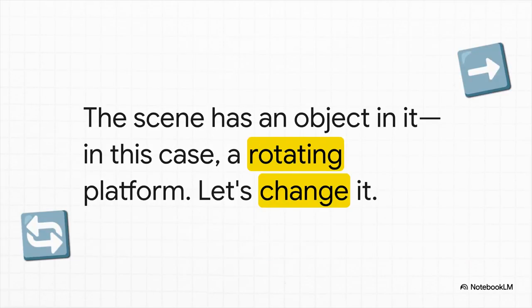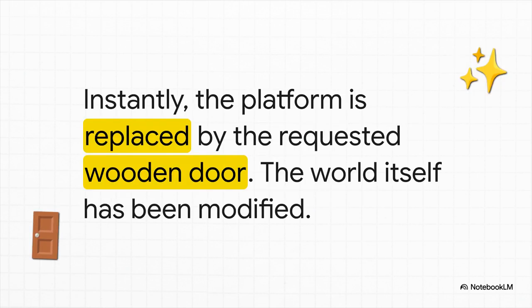Okay, so here's the before shot from the paper. You've got a simple scene with a single object in it, in this case, a rotating platform. Pretty basic. But now, let's change it. And bam! Just like that, the platform is gone, and in its place is a wooden door. The world itself was actually modified in real time, all from that one simple text prompt. That is live structural editing.